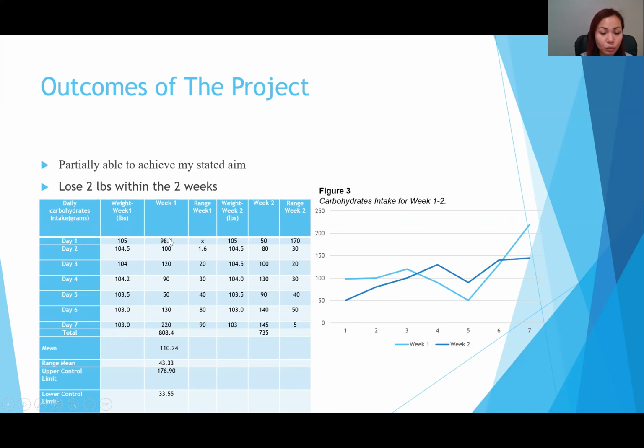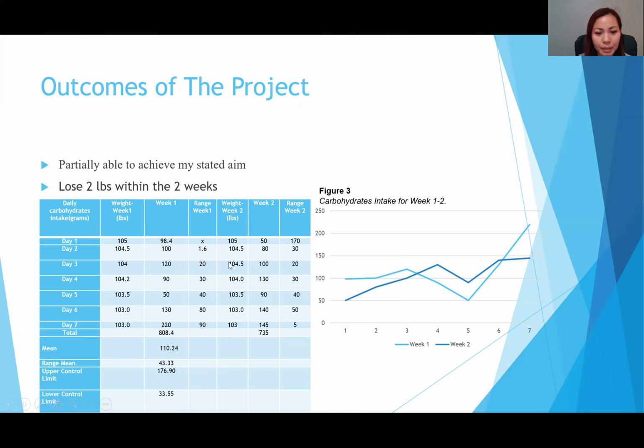And then for the carb intake on week 1, day 1, I took only 98.4, then 100, and day 5 was 50. Those are my working days. On my working days, I controlled better because I was busy with work, so it was easier for me to control. However, on day 7 of week 1, I consumed 220, which is much more than my goal. So on the first day of week 2, I gained back those 2 pounds, 105. But I had seen the positive result before, so I was still motivated to continue with my plan, my goal.